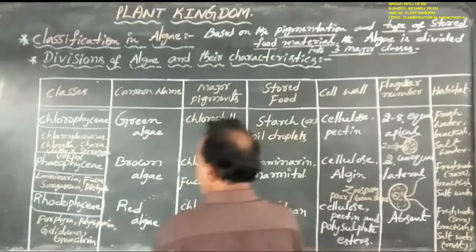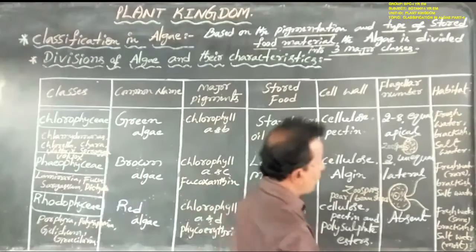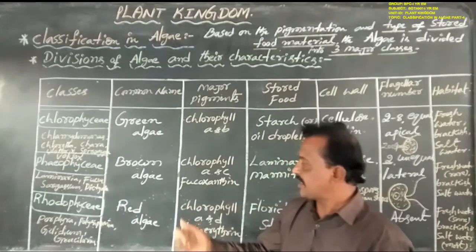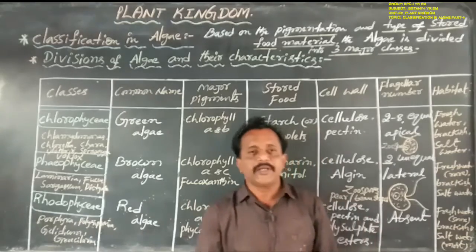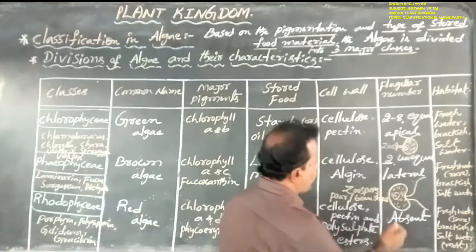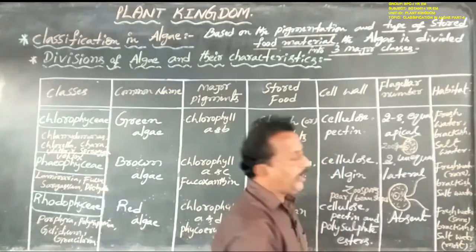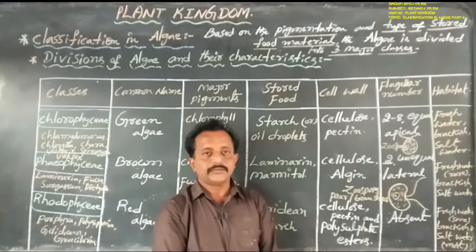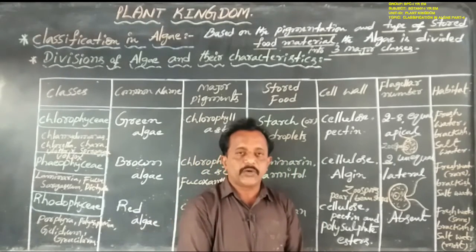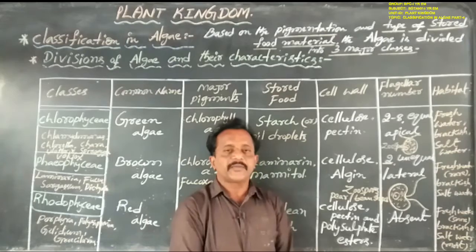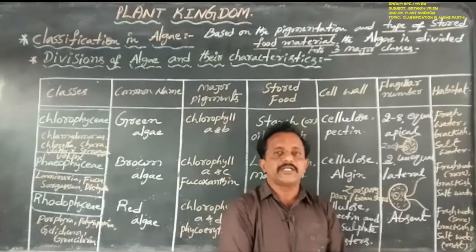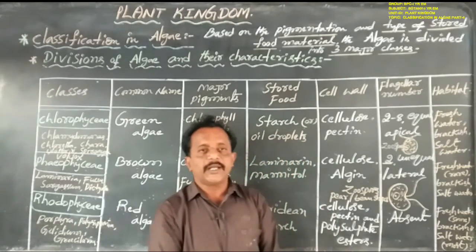Next, coming to Rhodophyceae. In the members of Rhodophyceae such as Porphyra, Polysiphonia, Gelidium and Gracilaria, flagella are totally absent. In Rhodophyceae, reproduction takes place mainly by asexual reproduction and sexual reproduction, with vegetative reproduction clearly not shown.